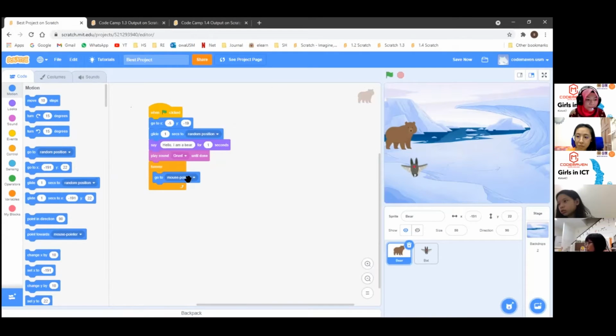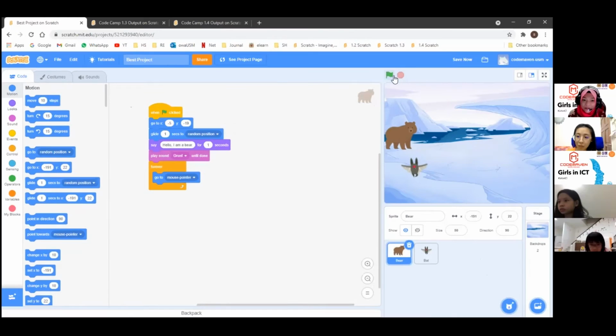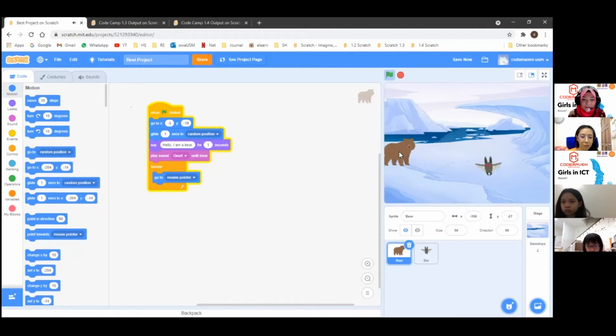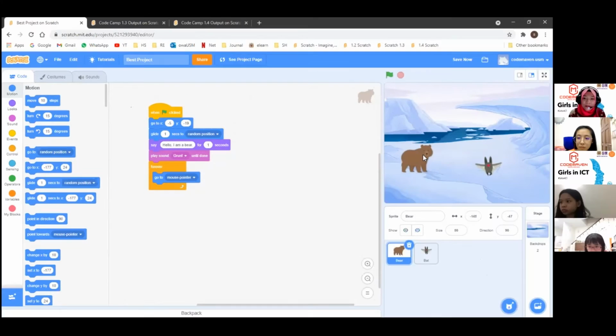So as you can see here, we go to this stage and you can try and play it back. Can you see that the bear was moving, following the mouse pointer? What does it mean? It means that after we have this forever block, the bear will forever be moving, following the mouse pointer. Okay, so we go again.